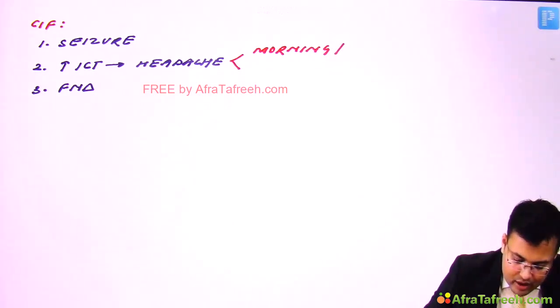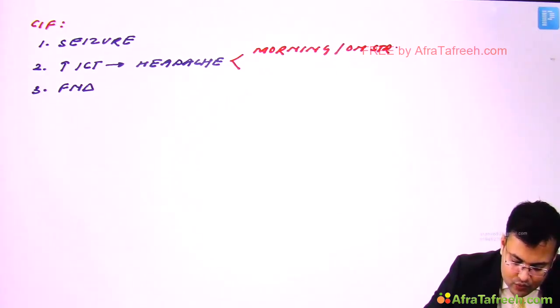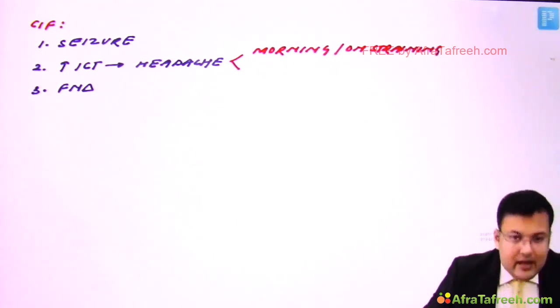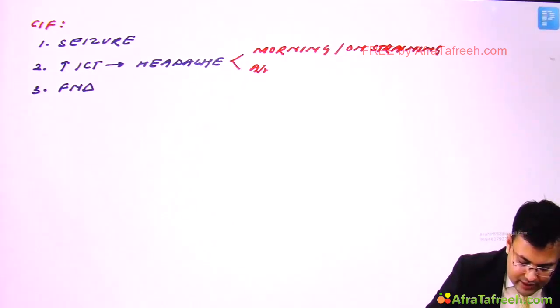Okay, so we discussed what kind of headache. This headache is worse in morning and on straining, and it is associated with nausea and vomiting.